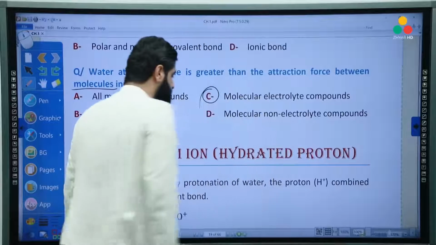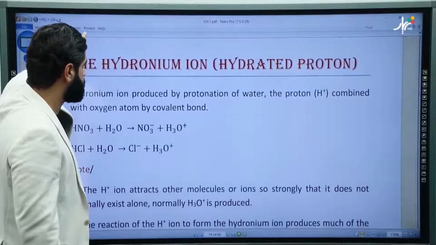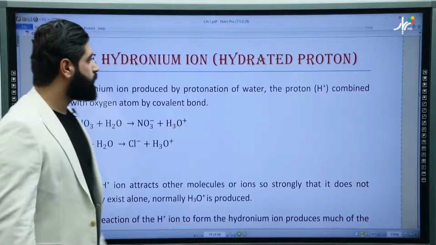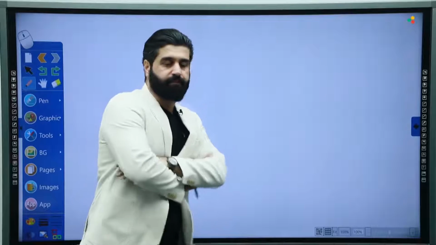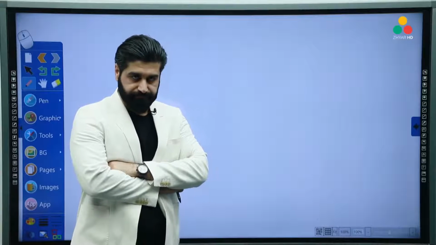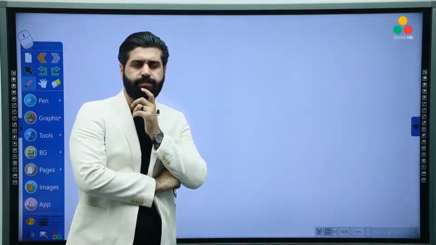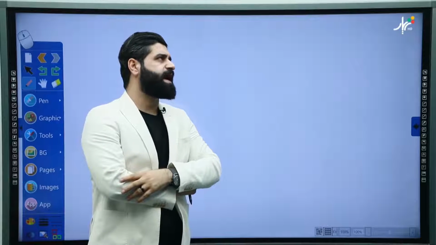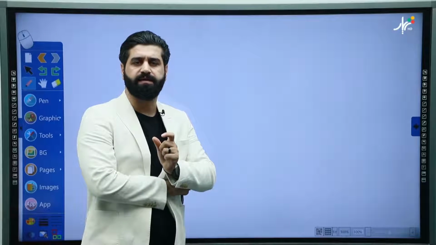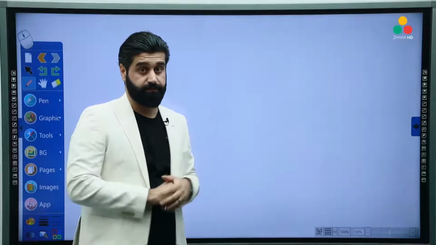And now we have the next thing, which is hydrated proton. What is hydrated proton? Well, I'll open a white page and then I'm going to mention many important points. Firstly, we have to talk about the proton. What's a proton? Did I mean that elementary particle that is located inside of the atom in the nucleus, or another thing?